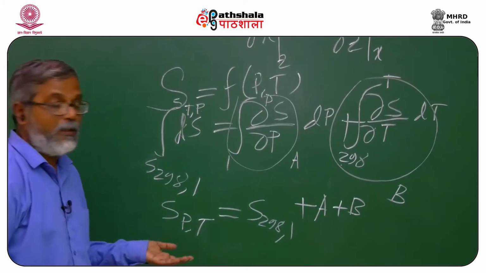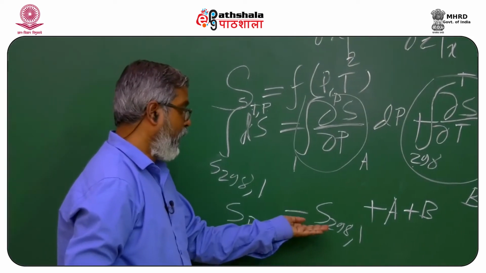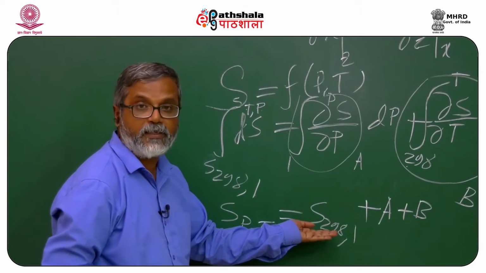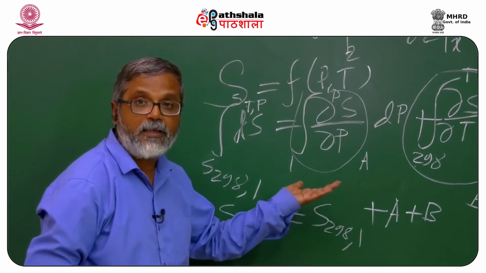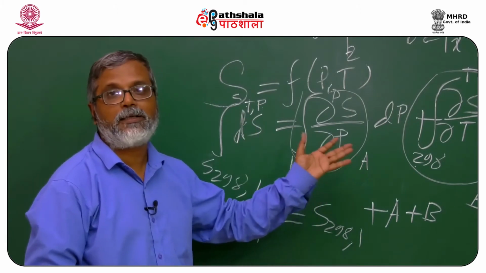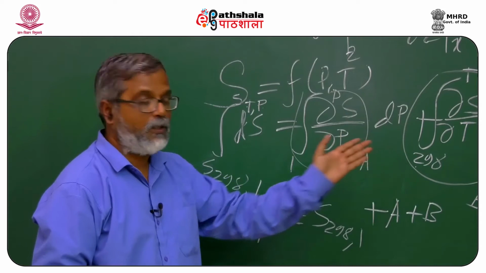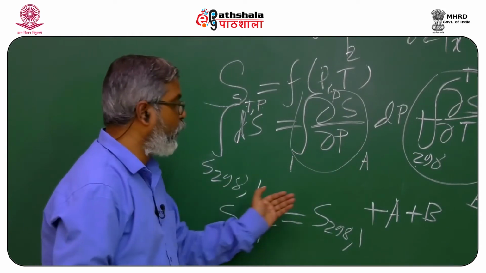It means that if I know the entropy at any reference temperature and pressure, I can calculate entropy at any pressure and temperature just using these terms. So, this is a very important thing.